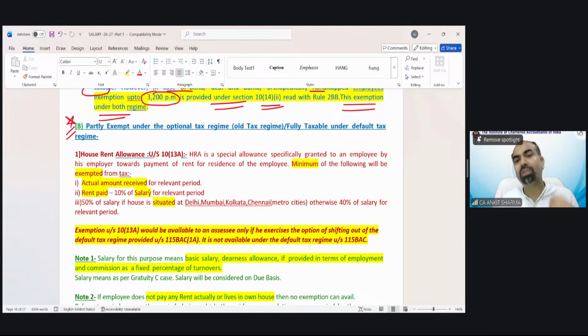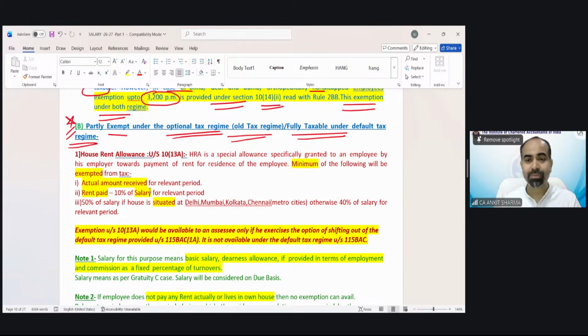So for the purpose of numerical solution, which is most important, for which you have to do some calculation, that would be done in case of partly exempt and partly taxable. So partly exempt under the optional tax regime, and these allowances are fully taxable under the default tax regime. The first one is house rent allowance. If your employer provides you house rent allowance, a certain amount of that allowance is going to be exempted and the balance is going to be taxed. That exemption you can only claim under the optional tax regime. If house rent allowance has been provided under the default tax regime, that is going to be fully taxable.